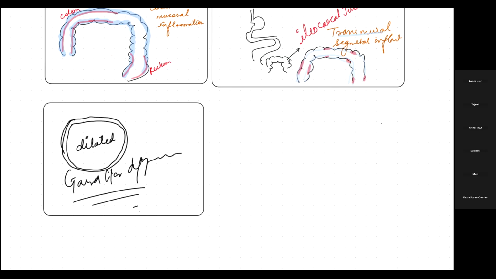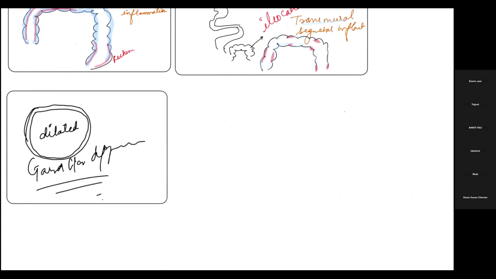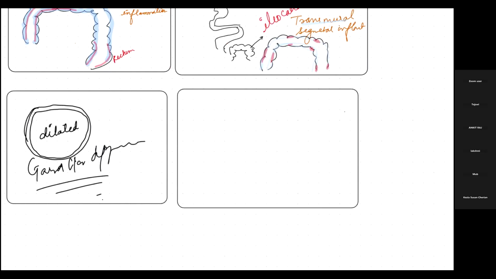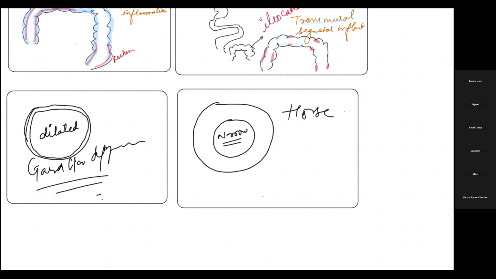Whereas in Crohn's disease, there will be inflammation and swelling, but the swelling will be outside, and the lumen will be narrow. That's why we call it horse pipe appearance. So this is another difference when we see the cross section of both Crohn's and ulcerative colitis.